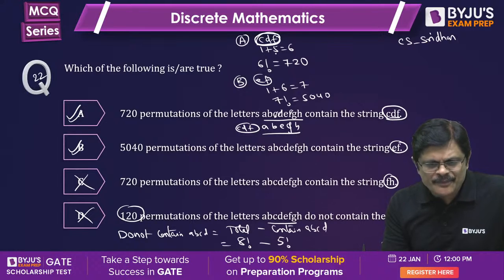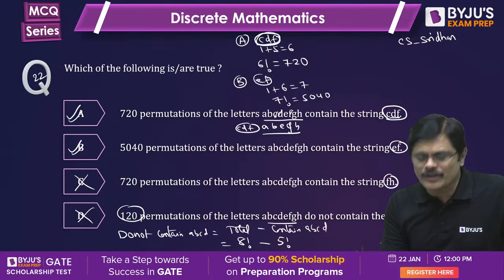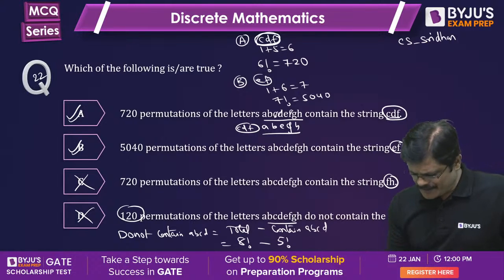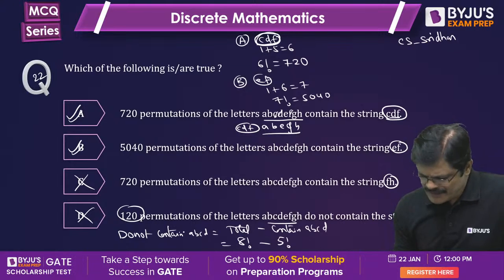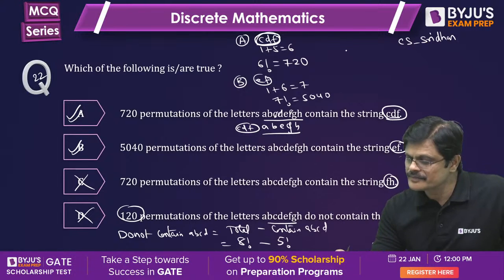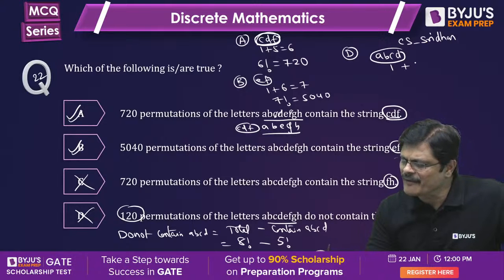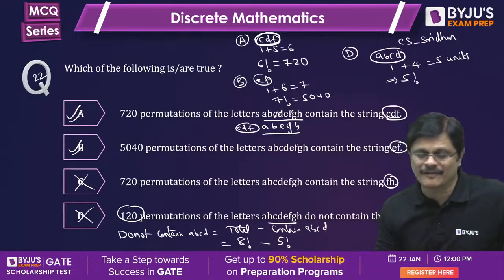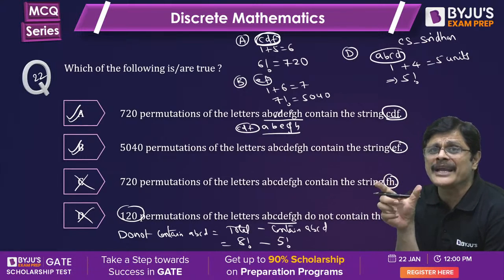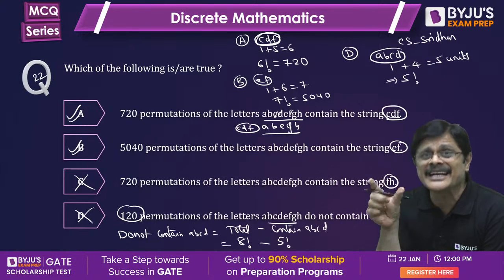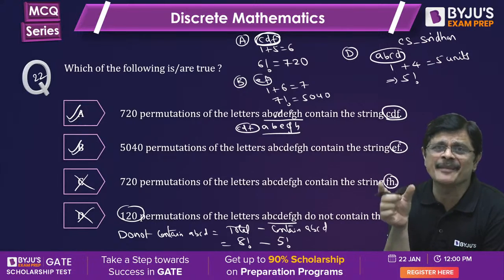Let me take this D problem. In the D problem, if you want A, B, C, D together, it is 1 unit. Remaining 4 letters, that is 4 units. Total 5 units are there. 5 units can be arranged in 5 factorial ways. Because here you want A, B, C, D in that order only, because the ABCD string means in that order only.